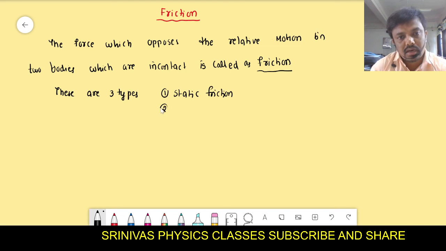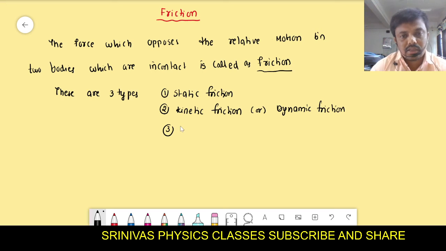Second one is the kinetic friction, which is also called sliding friction or dynamic friction. Next one is the rolling friction. Now I am going to explain about these three types of frictions.